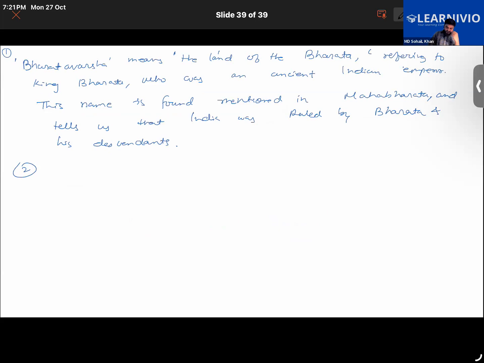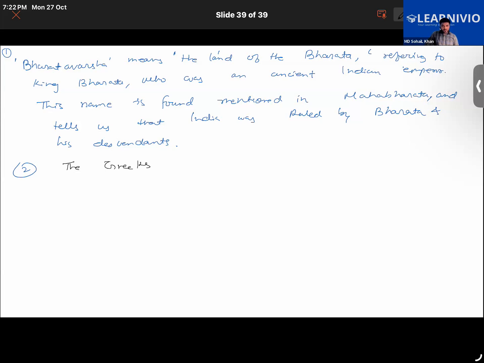Now write down the answer. As we have discussed, the Greeks derived Indoi from the Sanskrit word Sindhu. But not directly, because first Sindhu was converted to Hindu by the Persians. Then Hindu was later adopted by the Greeks and they called it Indoi.